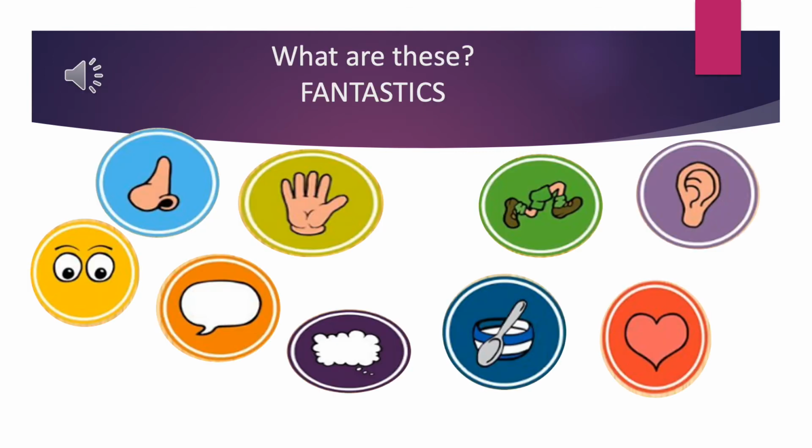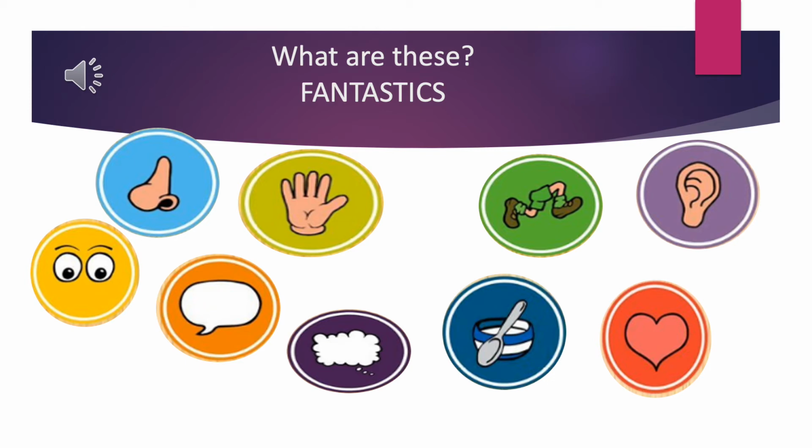When we are writing, it's really important that we think about different ways to write and what we're focusing on within a sentence. So when we look at these symbols, who can remember what these are? Okay, great, that is right, they are the fantastics, and each one stands for a different thing that you're focusing on in the sentence. For example, the image of the nose is where you would describe all the scents that perhaps a character could smell, but you could use this in a non-chronological report if you were describing perhaps a cooking show or a recipe and the scent that would be coming from the food.